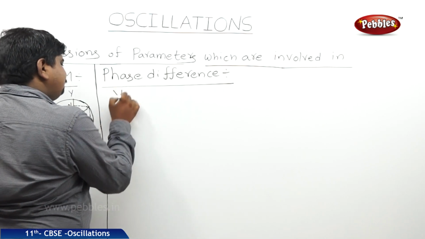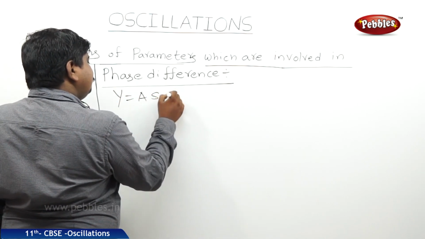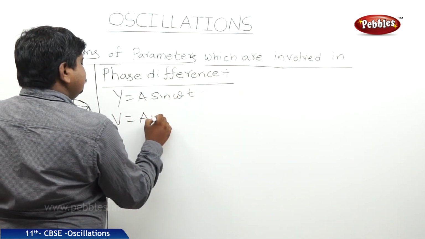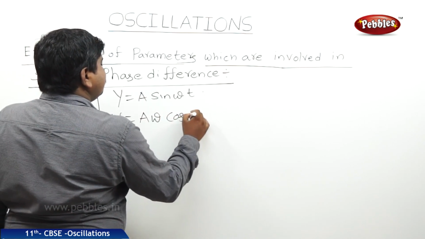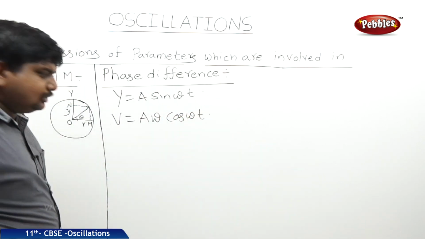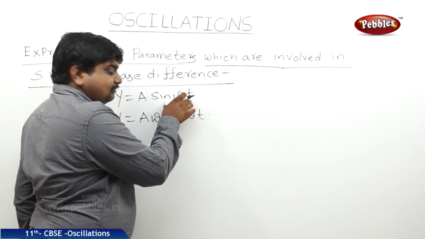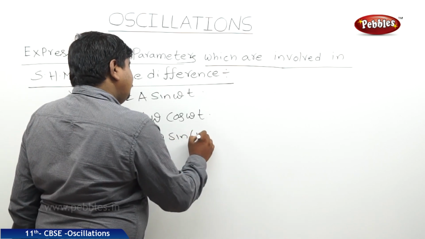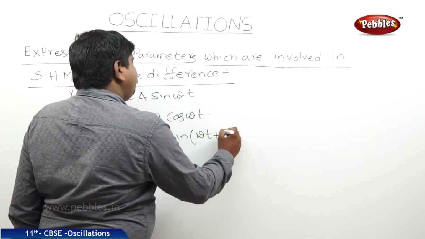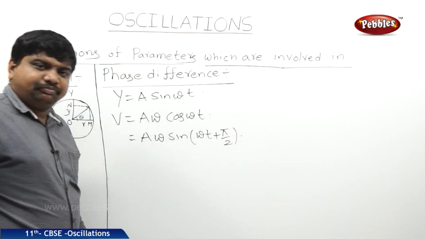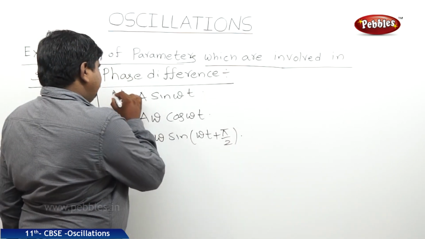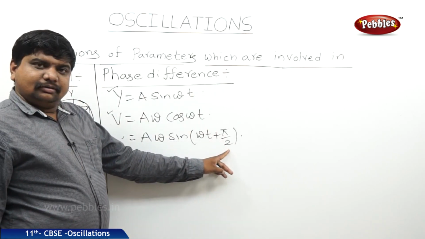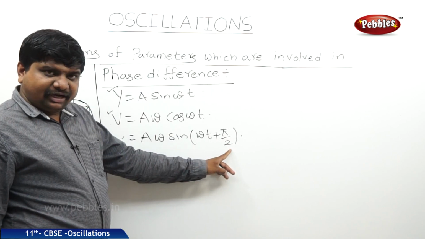We know that displacement y is equal to a sin omega t, but velocity is equal to a omega cos omega t. I am writing this cos in terms of sine like this, a omega into sine of omega t plus pi by 2. So if you see the comparison, velocity and displacement have a phase difference of pi by 2.